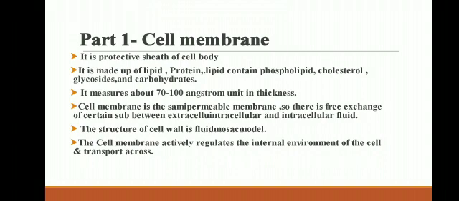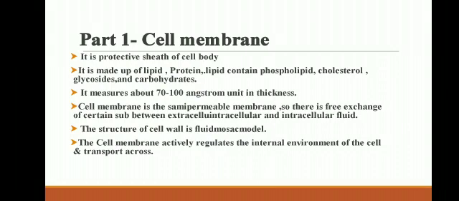The first part of the cell is the cell membrane. It is a protective sheath of the cell body. It is made up of lipid and protein. Lipid contains phospholipid, cholesterol, glycolipid and carbohydrate. It measures about 70 to 100 angstrom units in thickness.